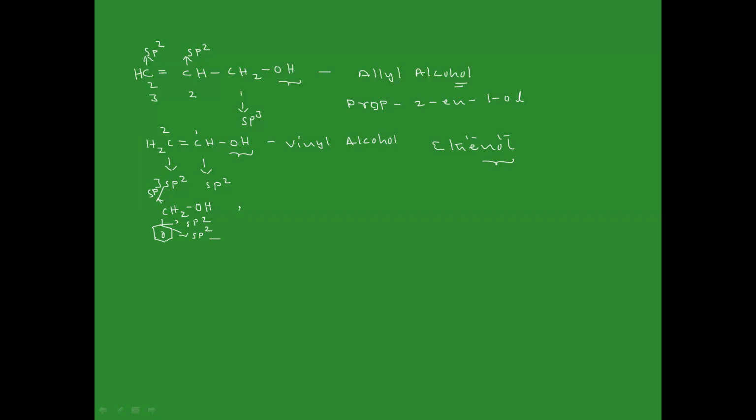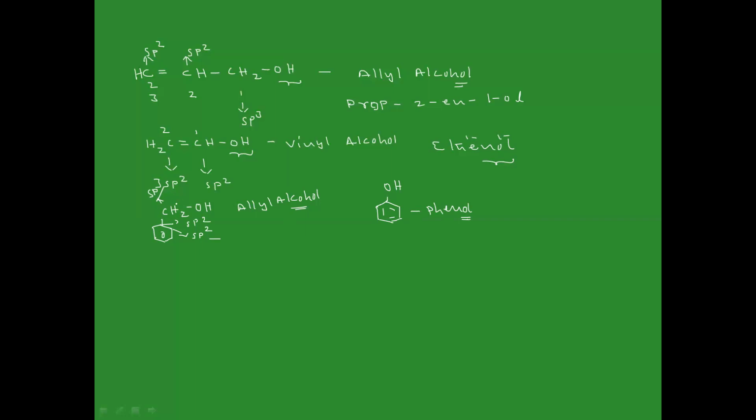So this is an example of allyl alcohol. This is not phenol, this is an alcohol. Phenol is different: phenol is one in which the OH group is linked with the benzene ring directly. Understood.